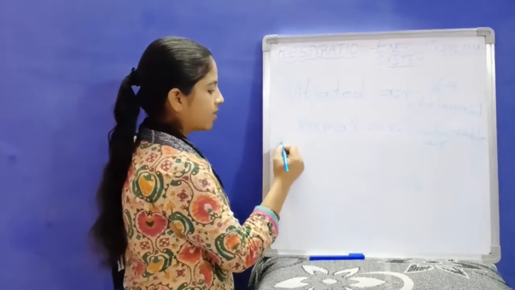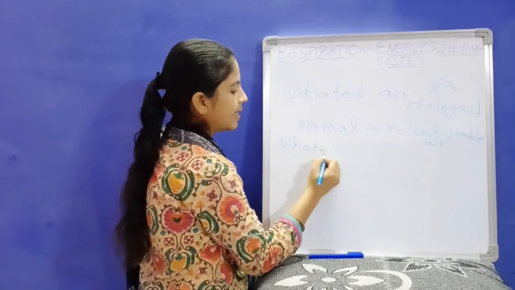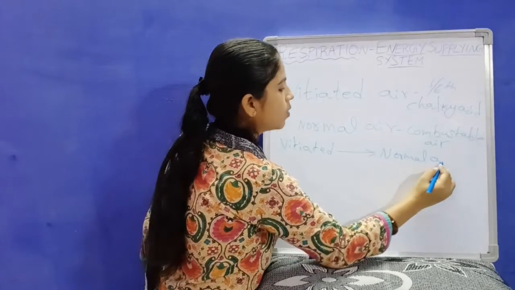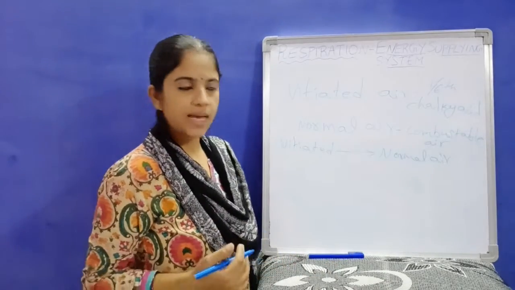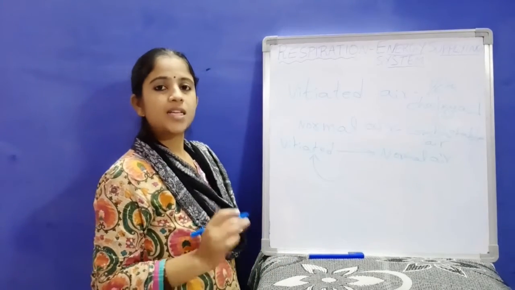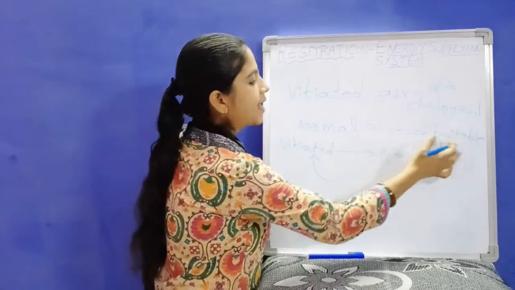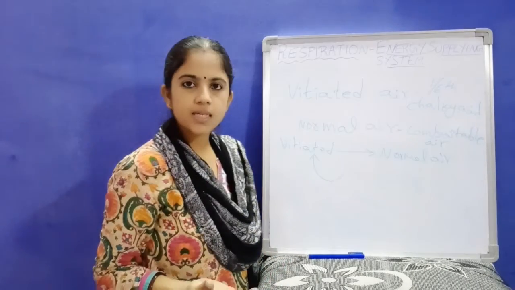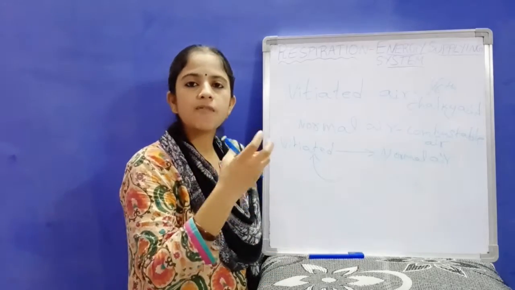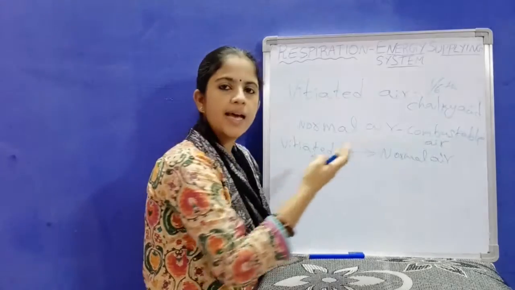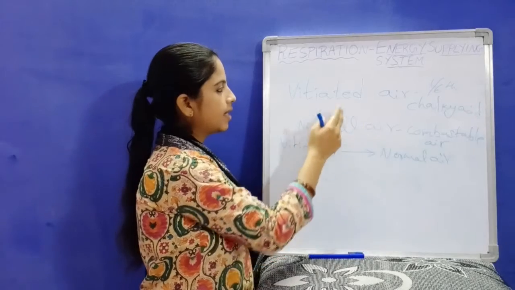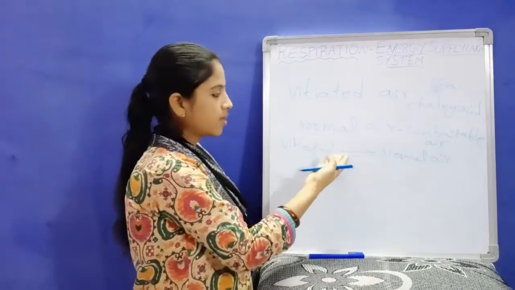Now, how is the vitiated air converted into normal air? It is not enough if you add combustible air, isn't it? When I said that vitiated air means the portion of the air from which the combustible air is removed, then if you add this combustible air, this air becomes normal air.